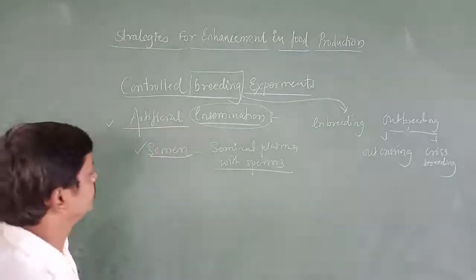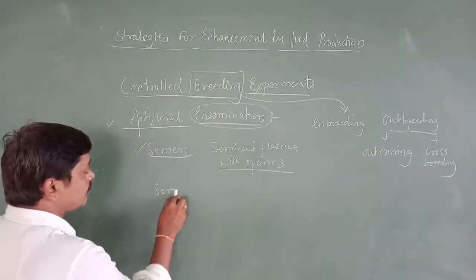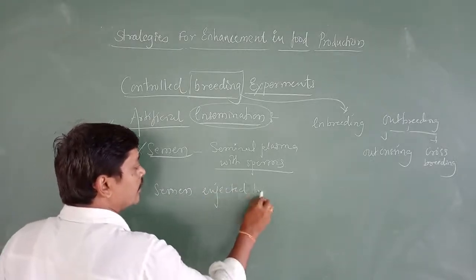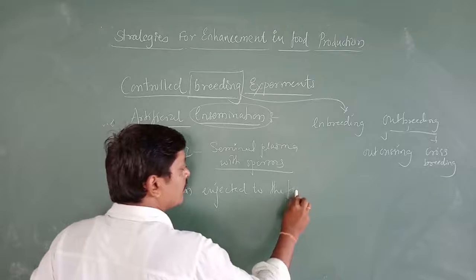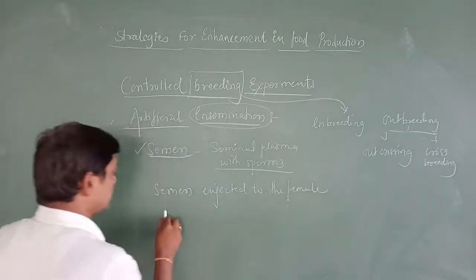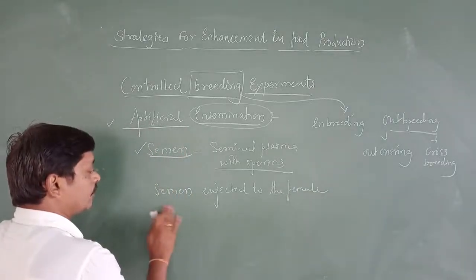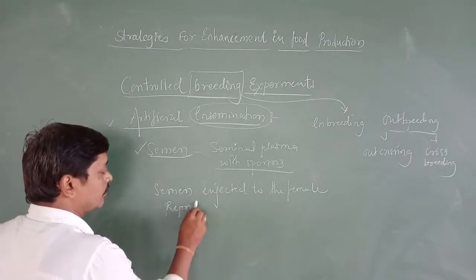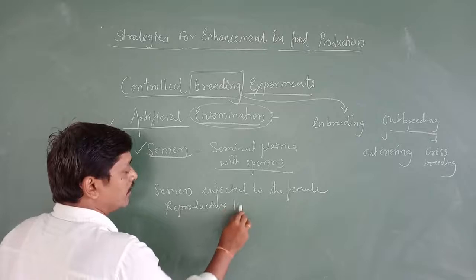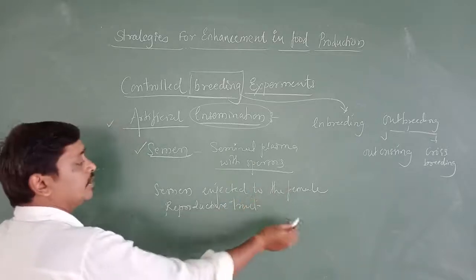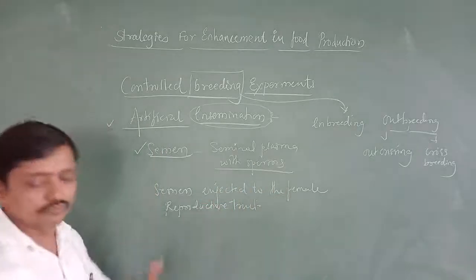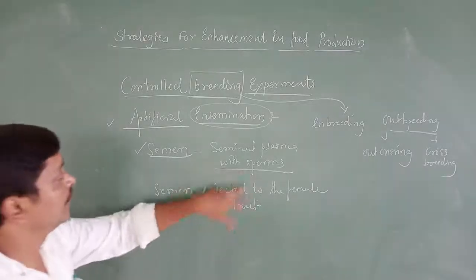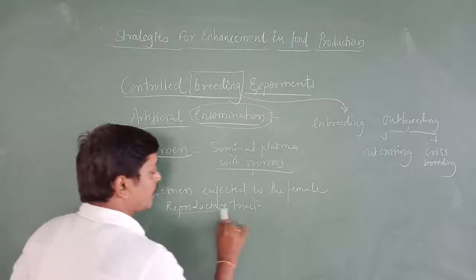In the sense, the semen is injected to the female reproductive tract, or you can write here: semen can be introduced into the female reproductive tract.